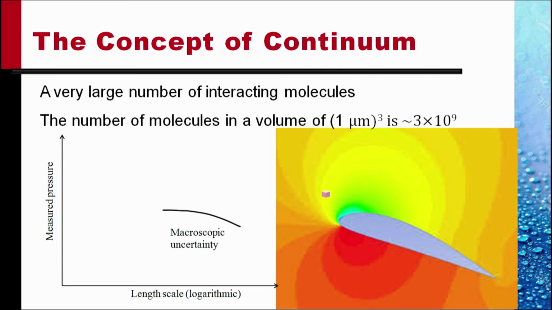This is a very large number of molecules. And so, the density defined by this formula would be approximately constant when the size of this volume is less than about 1 micrometer in length.